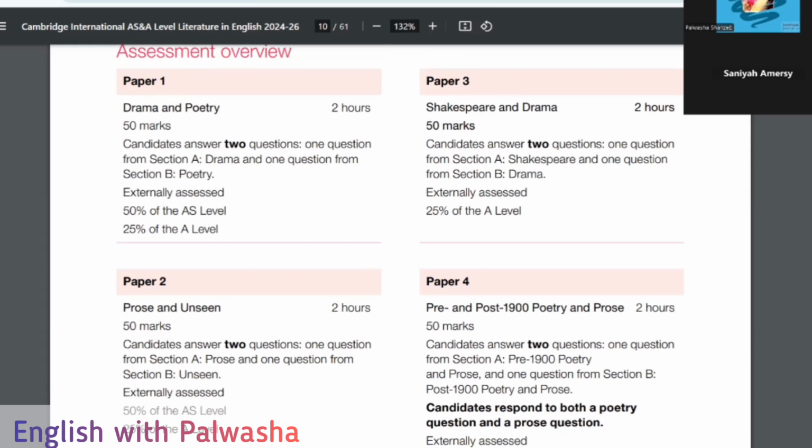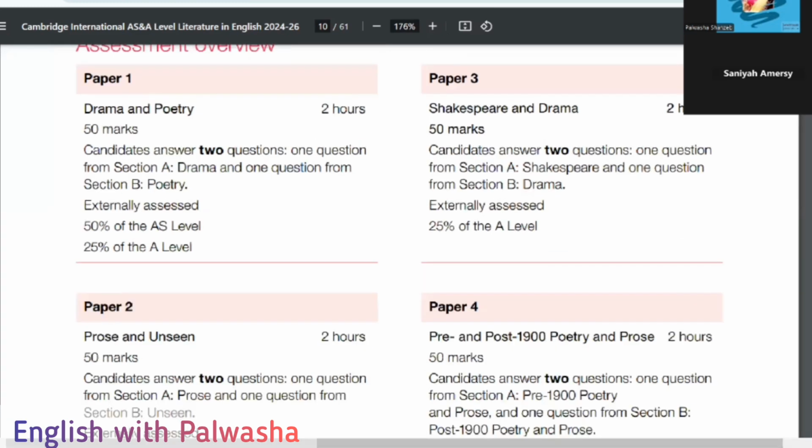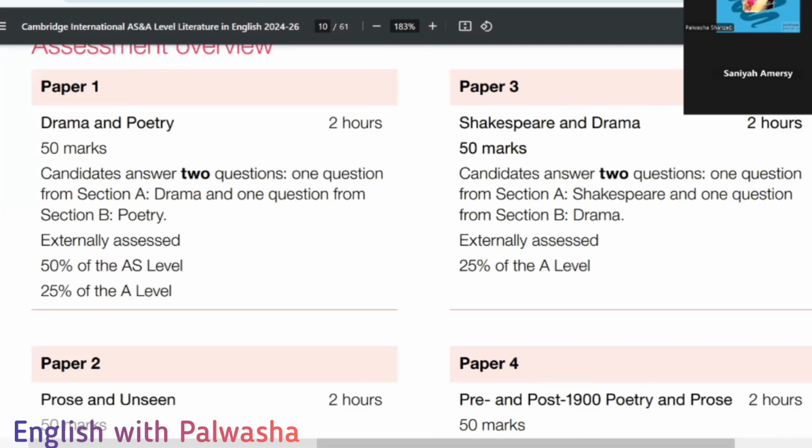So now the first paper one, which is named as drama in poetry. The hours which are given to us to attempt this paper are 2 hours. This is a 50 marks paper. Candidates answer two questions, one question from section A, drama, and one question from section B, poetry. Okay, so this paper one is divided into further two sections.